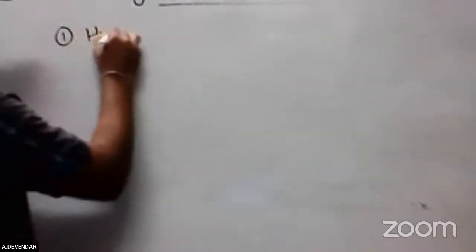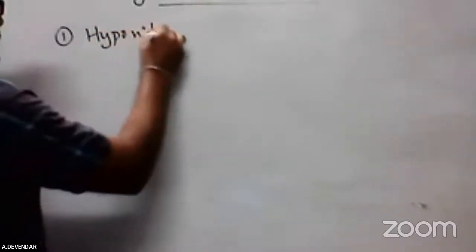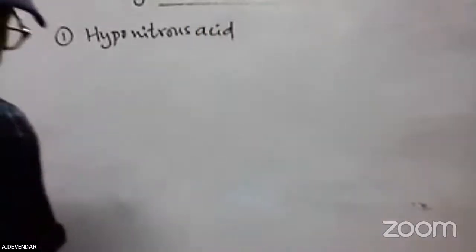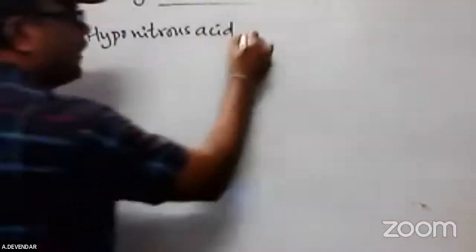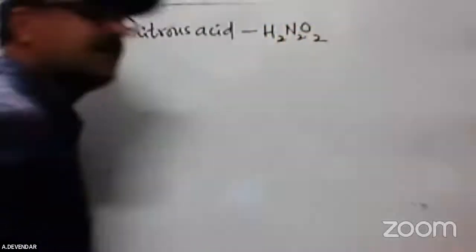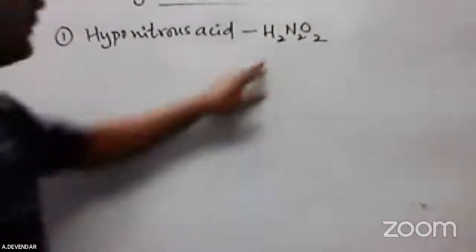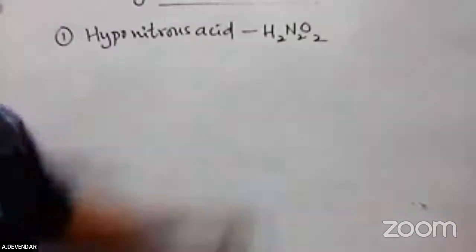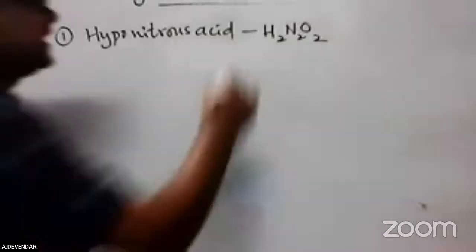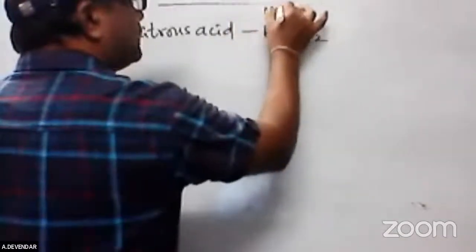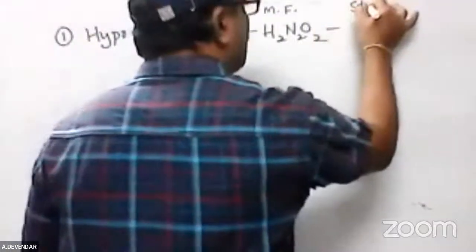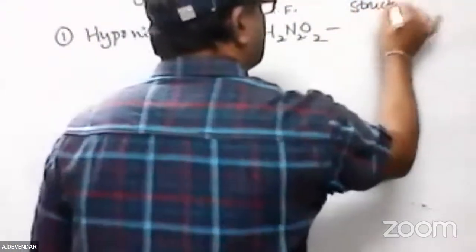Hyponitrous acid. Hyponitrous acid, the formula is H2N2O2, nothing but HNO in the dimeric form. That is hyponitrous acid. This is the molecular formula. Now I'm using the structural formula.